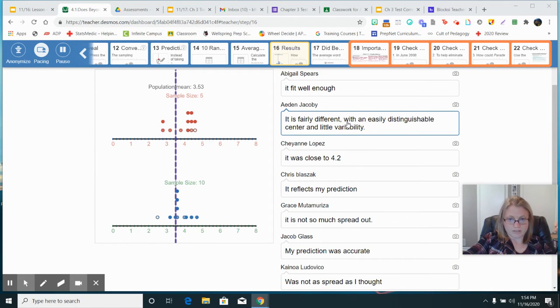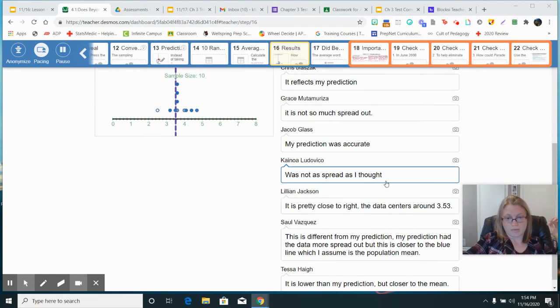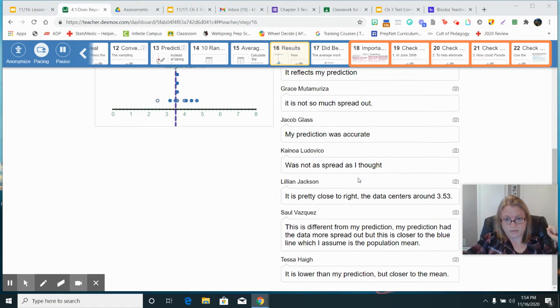They are fairly different. Aiden's prediction was fairly different, but there's an easily distinguishable pattern in the sample size of 10 and somewhat less variability. We do have a small class, so we have to take that into account. If we had a little more data, we would probably get this to be even less variable, if we had more people doing this, or if I made you guys do it a few times. So Kai thought it wasn't as spread out, which was good.